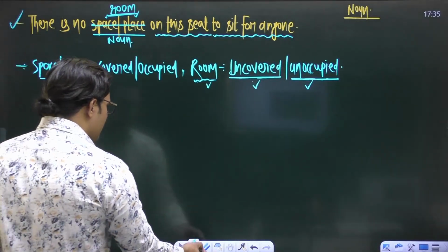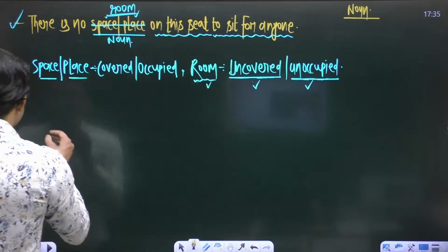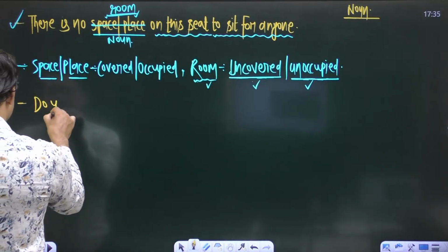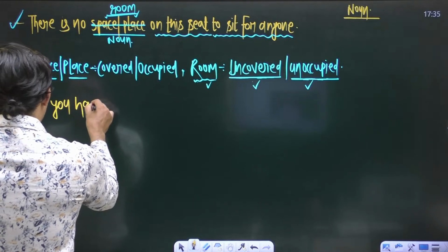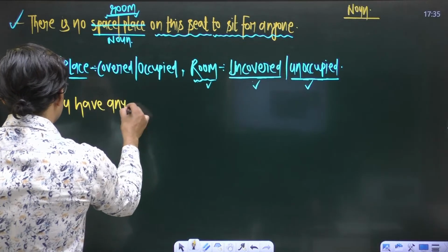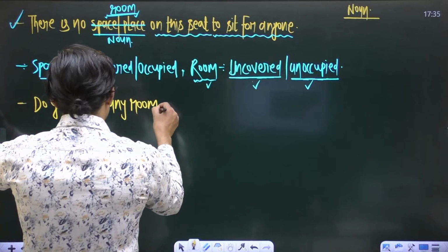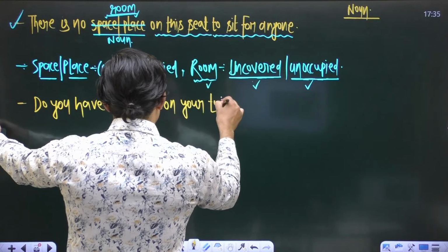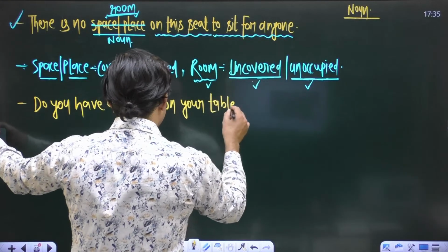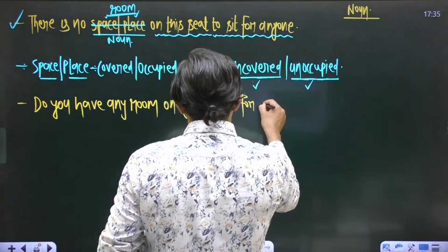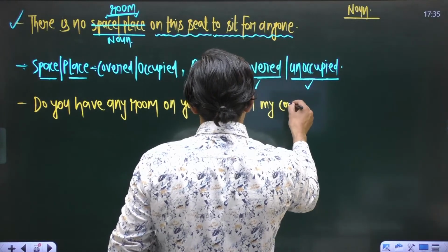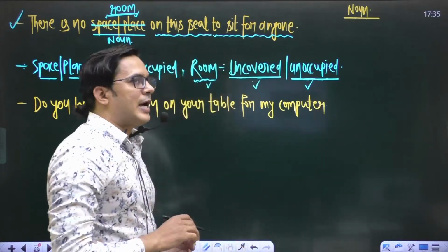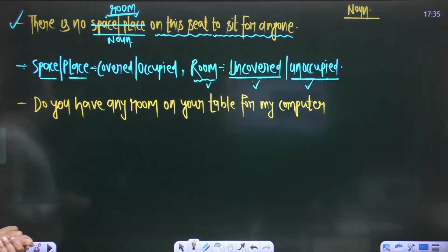Okay, for example, if I say: do you have any room on your table for my computer? Do you have any room on your table for my computer?